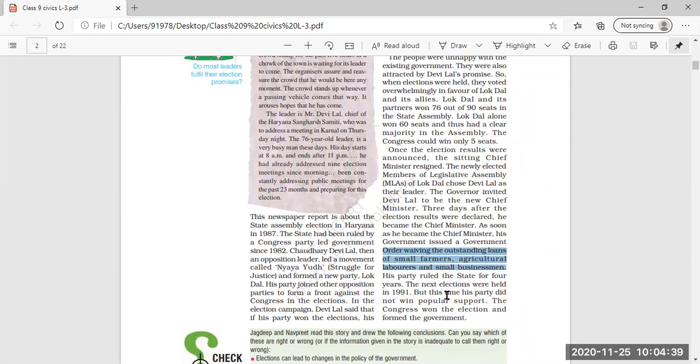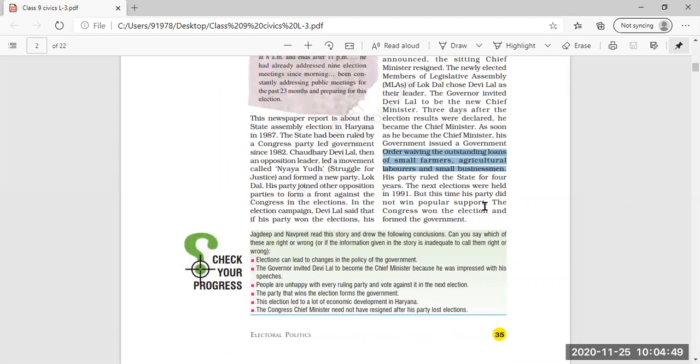Now, after working for 4 years, the next election was held in 1991, but this time Devilal's party did not win popular support. This time, his party did not get the support of the voters. The Congress won the election and formed the government.